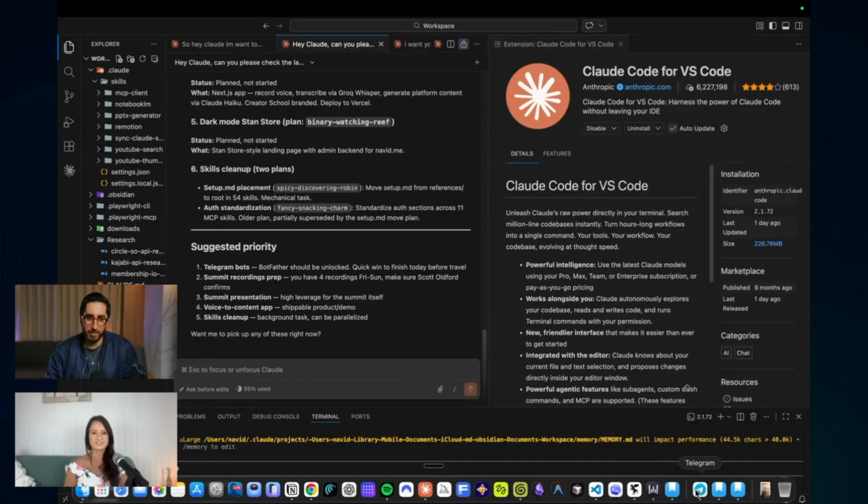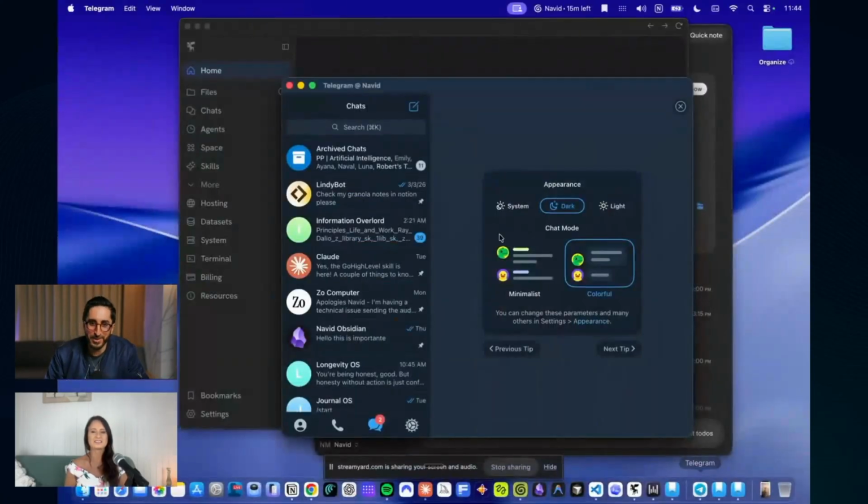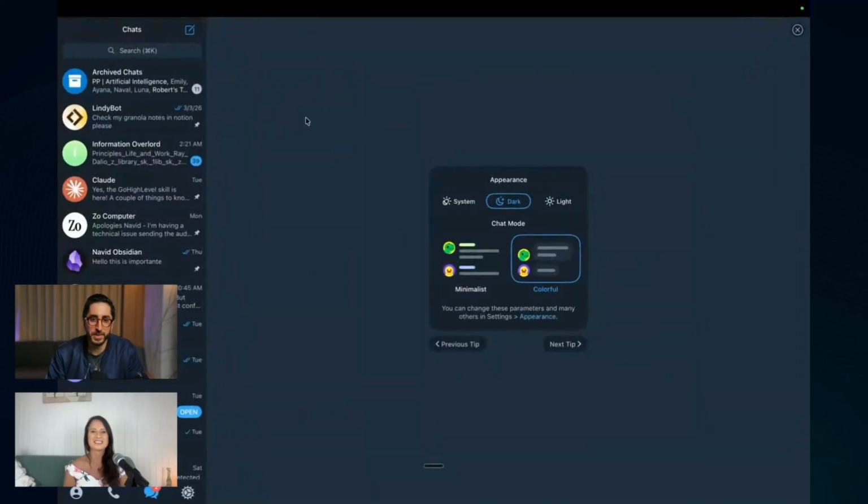I'm very patient. I know how to kind of make my way around it. So I mean, that's also why I think I will be good at helping people figure this out. So here we have Telegram. Let's make this big also. I don't have anything confidential here probably, so it's all good.